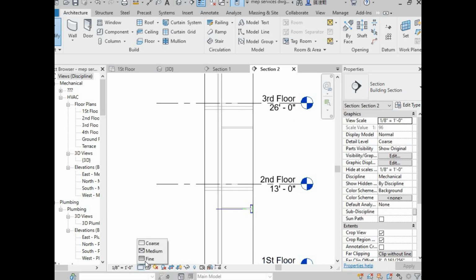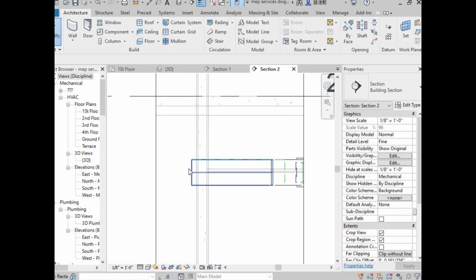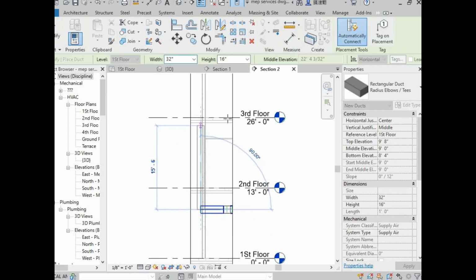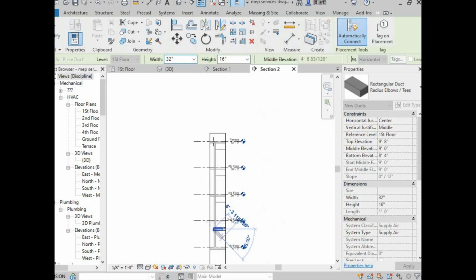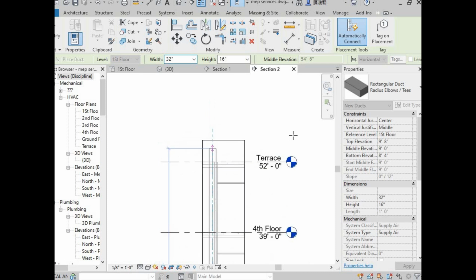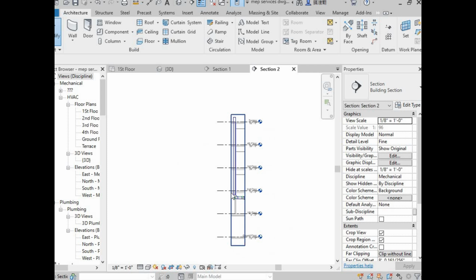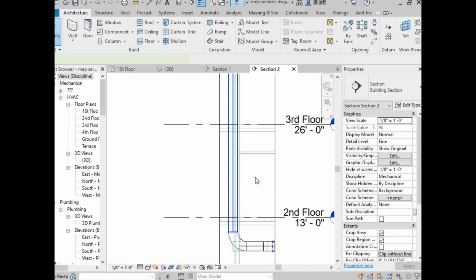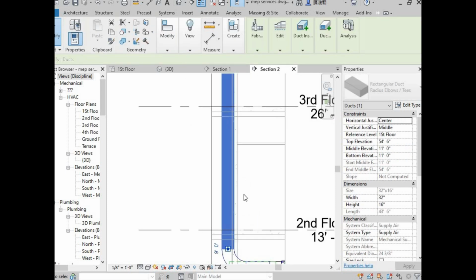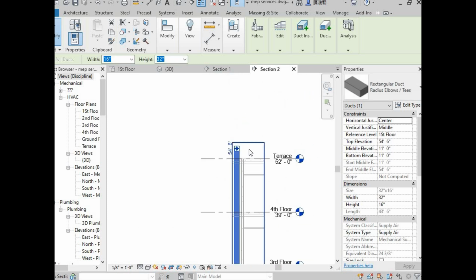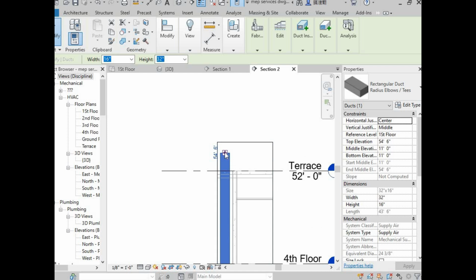So from here I have said to you go to find. Now from here we have to draw an elevated duct. So right click, draw duct, and going up. As it is inserted in a wall, so we have to move this way. And now it should be like we have to go to terrace.